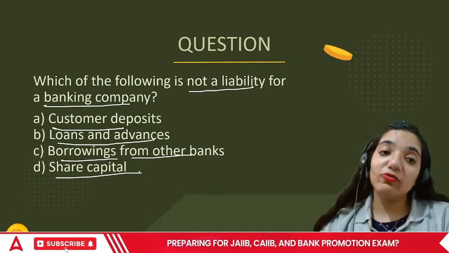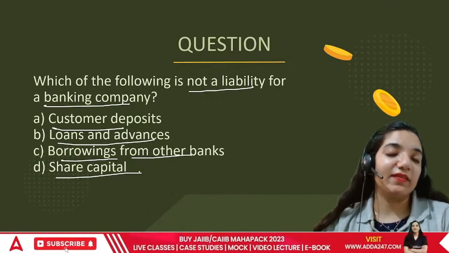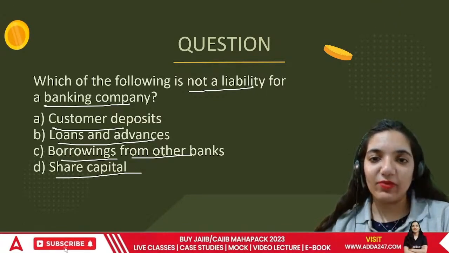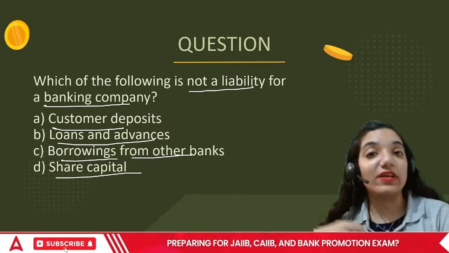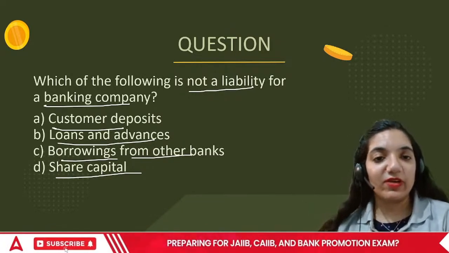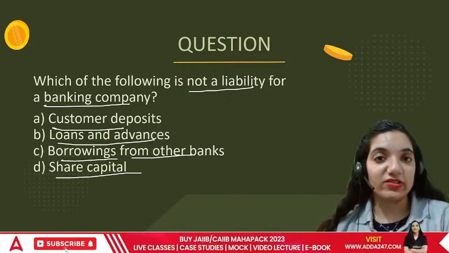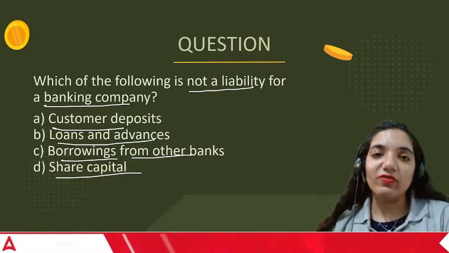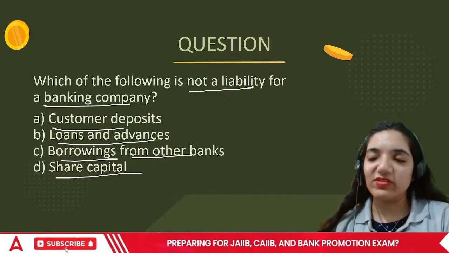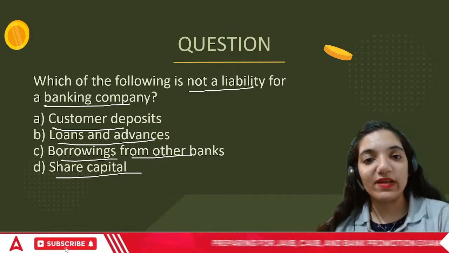If they have given loans to someone, then they'll be happy, because the person has to pay us. We don't have to give anything to them. Customer deposits mean we have to give them interest. The banks are bound for that. Same thing goes for borrowings from other banks; if you have taken money from other banks, you will have to pay interest.